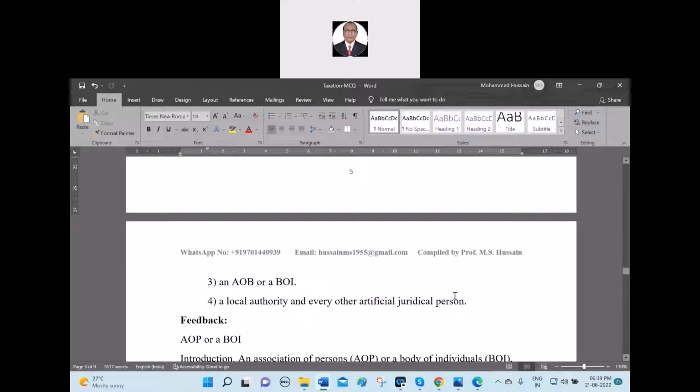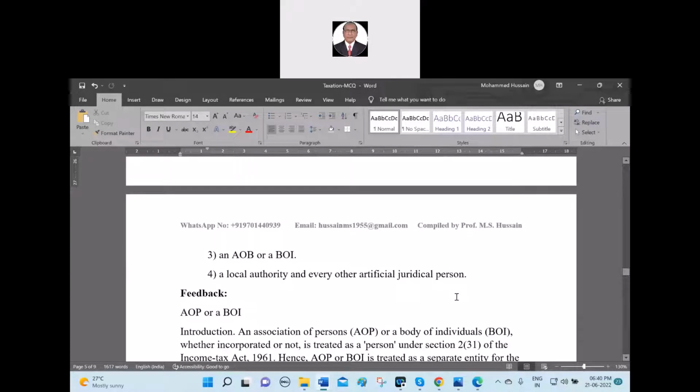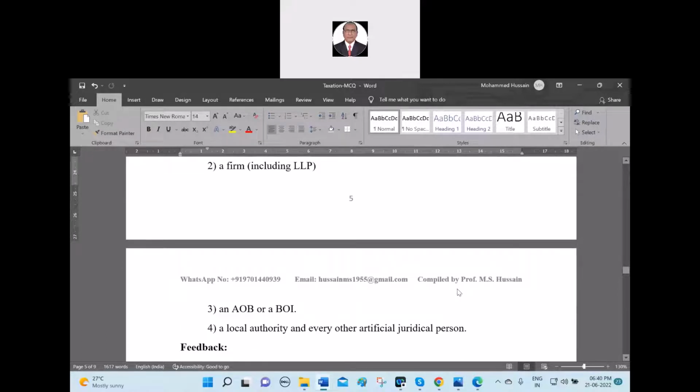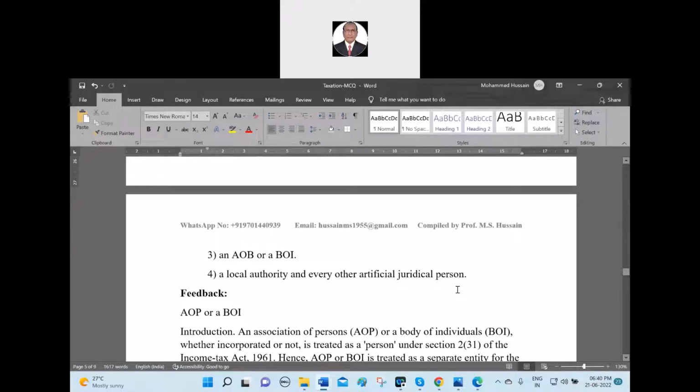Correct. There is no AOB. There is AOP. Then what is AOP? An association of persons. BOI means the body of individuals. Then what is LLP? Limited liability partnership. Limited liability partners.